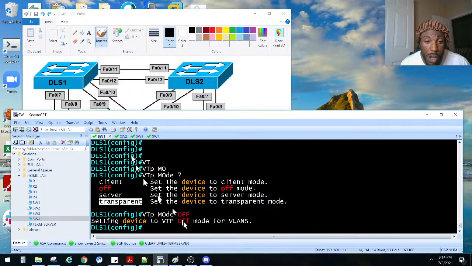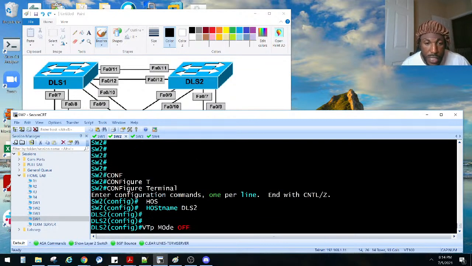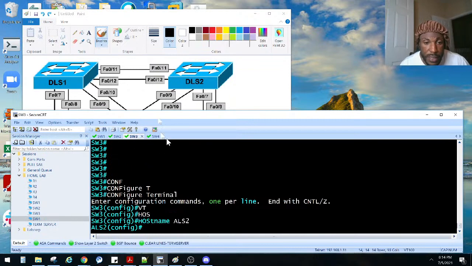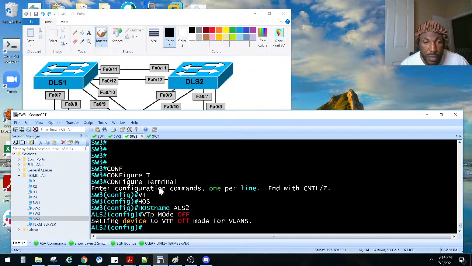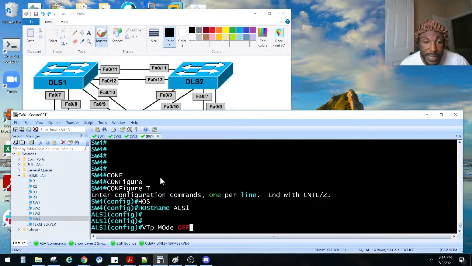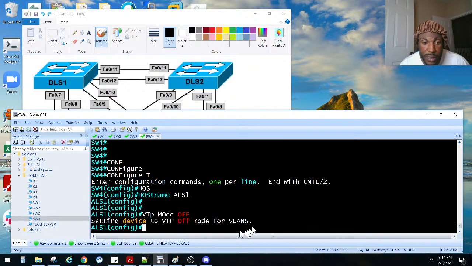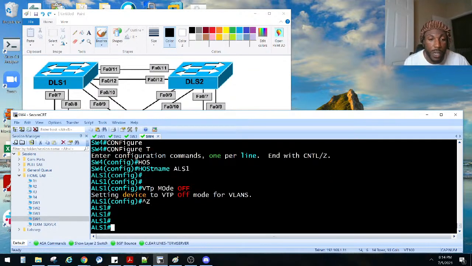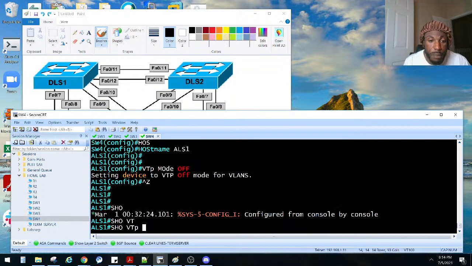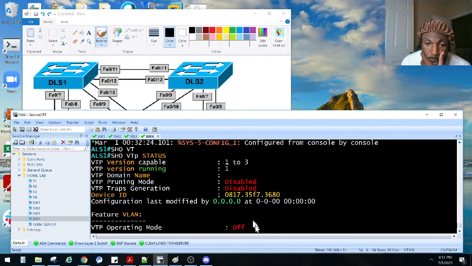So VTP mode off. And I'll just go ahead and copy and paste that bad boy. Switch 2, VTP mode off. Same thing with this guy, VTP mode off. And notice we get the little message there to let us know, setting device to VTP mode off for VLANs. We verify that with what? Show VTP status. That lets us know VTP mode is off. But we also got that little syslog message that let us know, right?